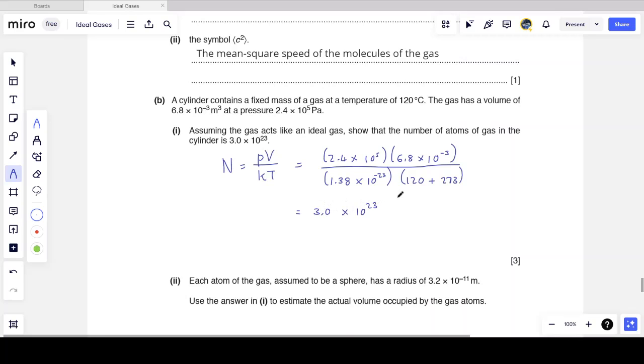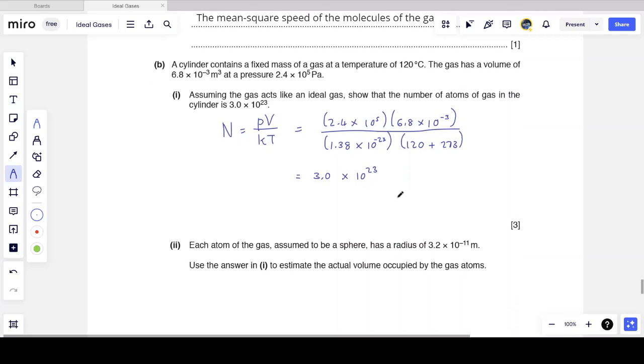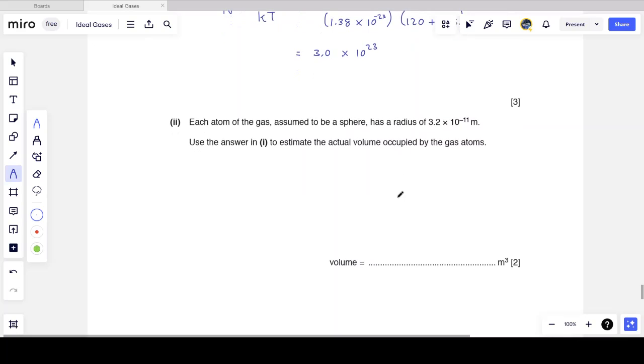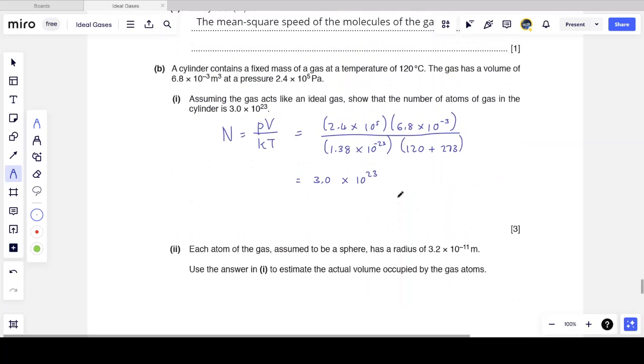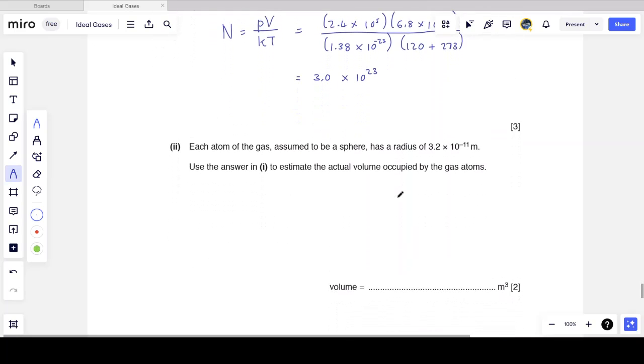Usually a question that says show that something is equal to something wouldn't give you 3 marks, but more likely 2 marks. So this is a good question for you to make sure that you understand the ideal gas equation. We're then told that each atom of the gas, assumed to be a sphere, has a radius of 3.2 times 10 to the minus 11 meters. Use the answer in part 1 to estimate the actual volume occupied by the gas atoms.